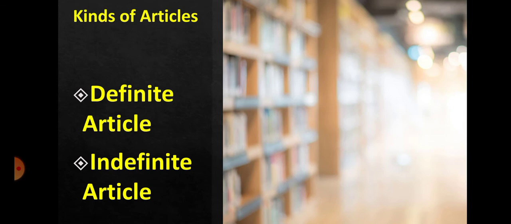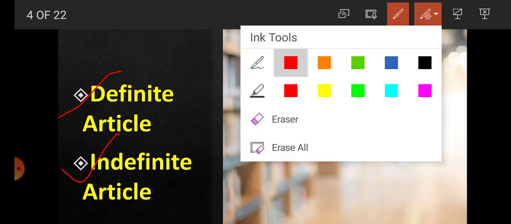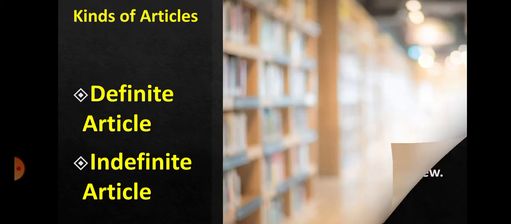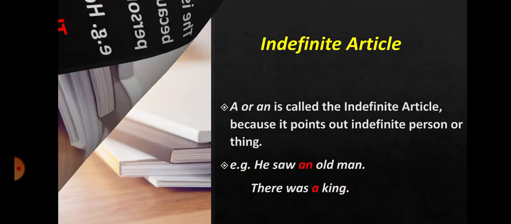Students, there are two kinds of article. Number one, definite article. Number two, indefinite article. Now one by one we are going to read what is definite article and indefinite article. Number one, definite article. What is definite article?